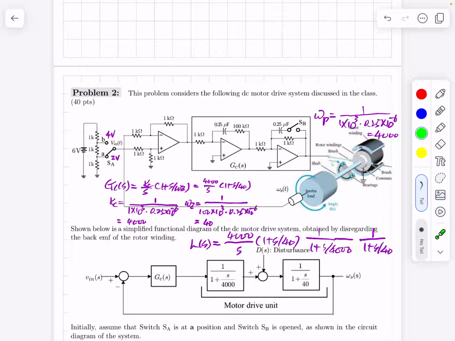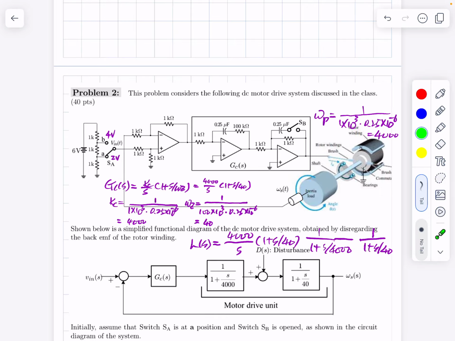So when this switch SA is placed at position A, this voltage becomes 2 volts, and when this switch is placed at this B point, this voltage becomes 4. Okay, so by changing this switching position, the input voltage can change from 2 to 4 or vice versa.